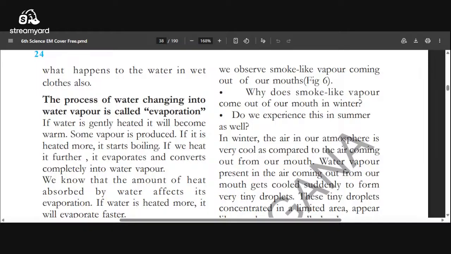So here, what is evaporation? The question I asked you. So this embossed letters, black embossed letters. Here you can check.